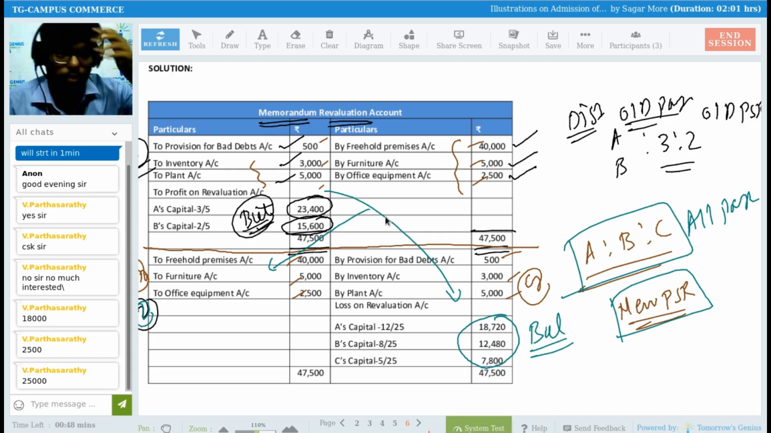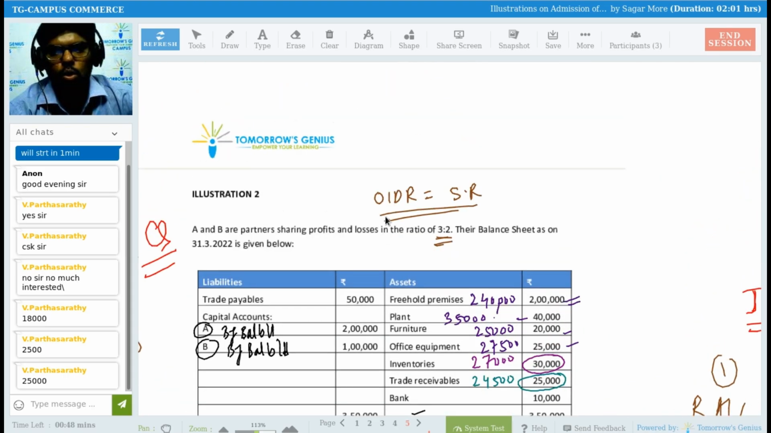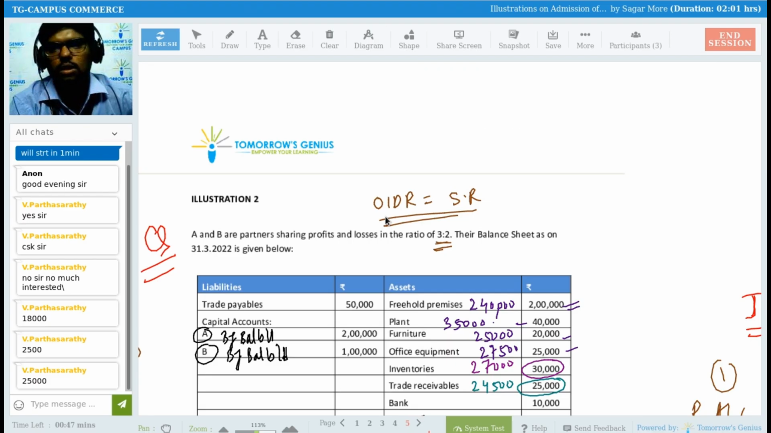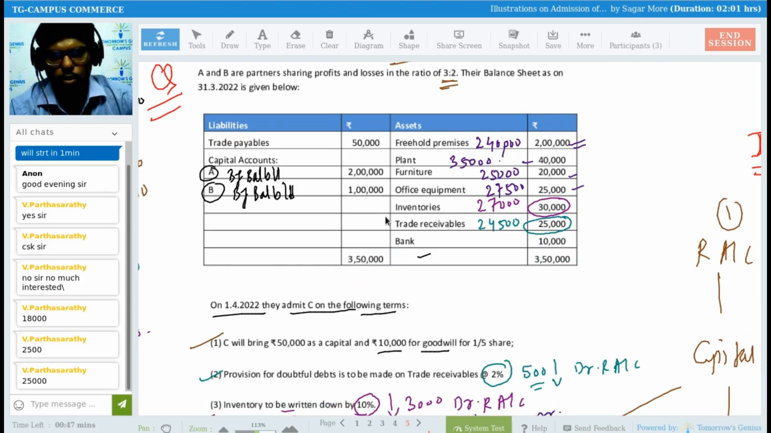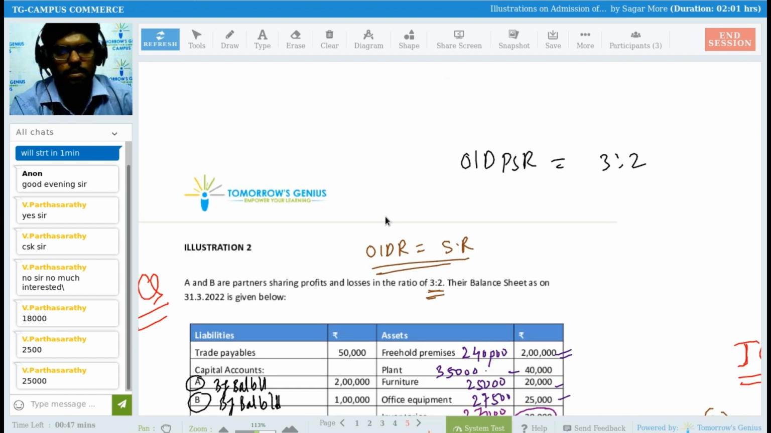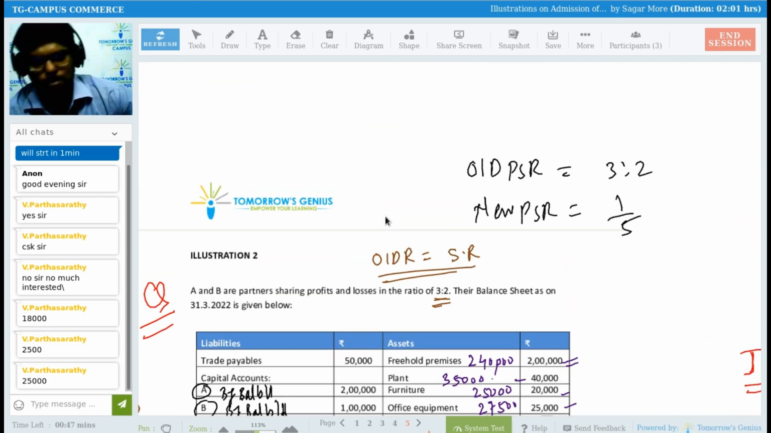Now the thing is, the new profit sharing ratio is not given here, so we have to calculate that. How to calculate the new profit sharing ratio? Tell me. Old partners' old profit sharing ratio is available, that is 3:2. And the new partner's profit sharing ratio is available, 1/5. So we have to calculate the new ratio. How to calculate the new ratio? Tell me.